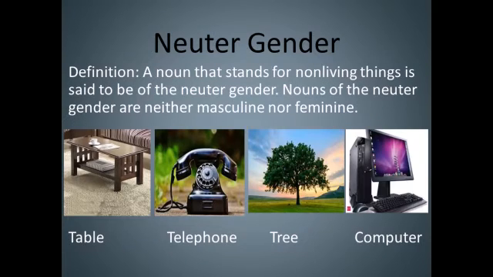Neuter gender. A noun that stands for non-living things or lifeless things is called neuter gender. Nouns of the neuter gender are neither masculine nor feminine, like table, telephone, tree, computer. These all are non-living things, lifeless things. So they are neuter gender.